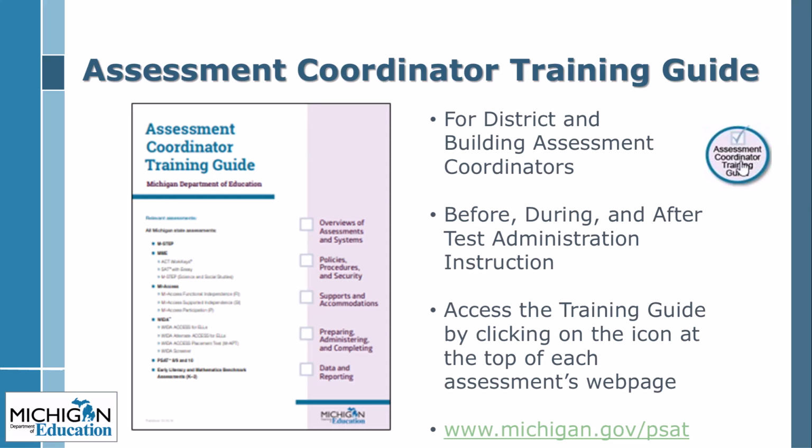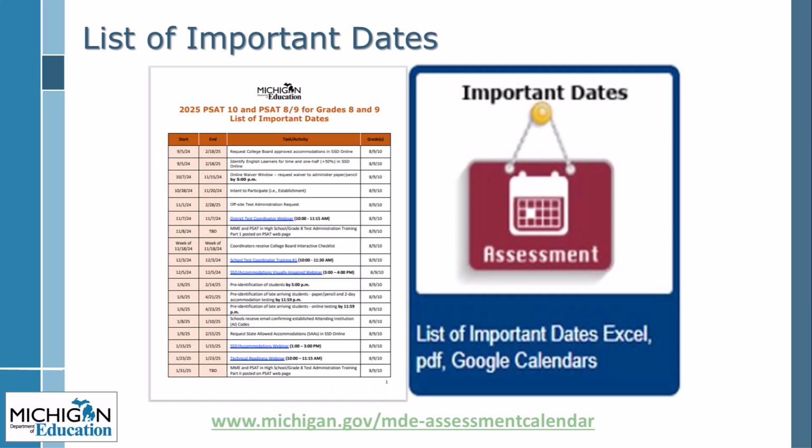The Assessment Coordinator Training Guide. While this does not replace the individual test administration manuals or test guides, it is a good resource for specific testing information. The list of important dates can be found on the PSAT webpage under Current Assessment Administration. Date formats include a list of important dates PDF, an Excel data file for filtering all assessments, and a Google Calendar. See the Assessments Calendar page at